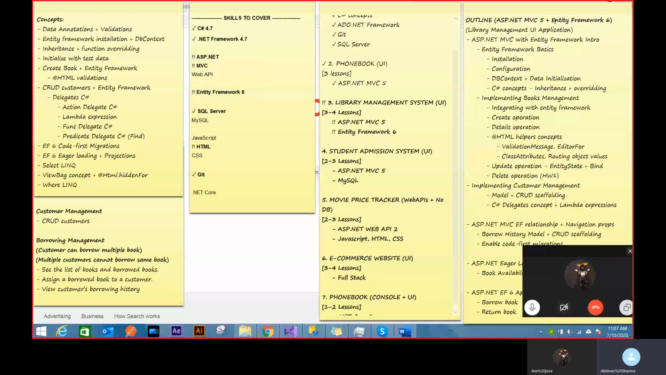We will work on Entity Framework for this specific application, library management, and we will be looking at a lot of concepts of delegates and lambda expressions, LINQ queries, and the Entity Framework specific tasks and applications like eager loading, relationships, and a lot more.